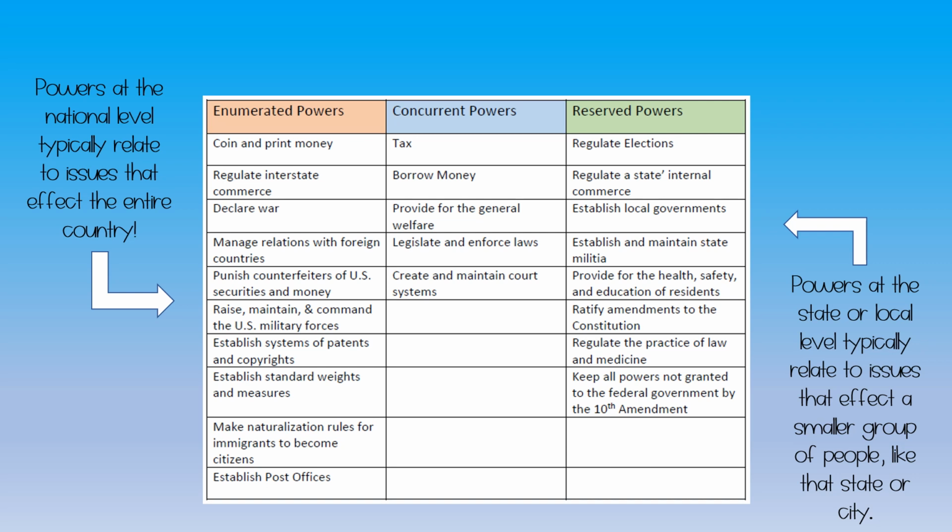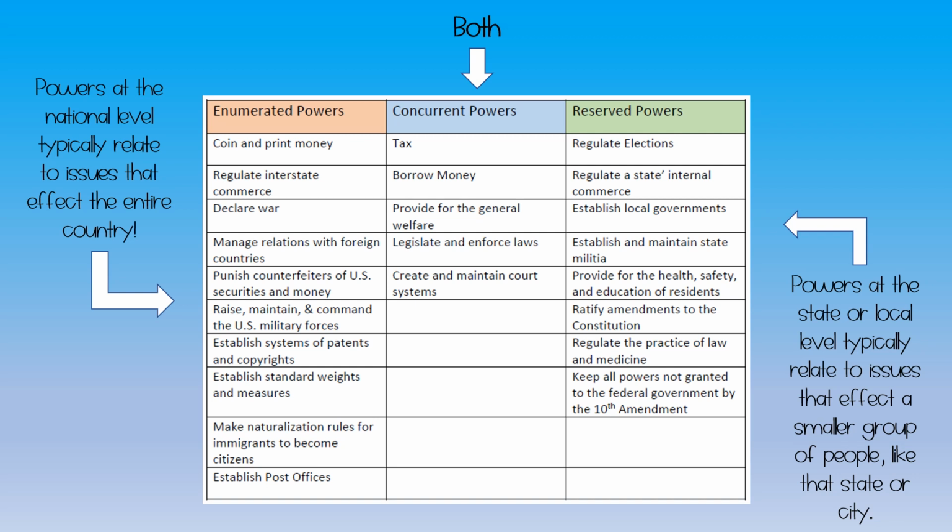Another good example could be issuing driver's licenses, because when the Constitution was written, cars did not exist. So when automobiles were invented, that is a power that went to the states since it wasn't listed in the Constitution. Lastly, concurrent powers. So these are powers that both the federal and state levels of government have.